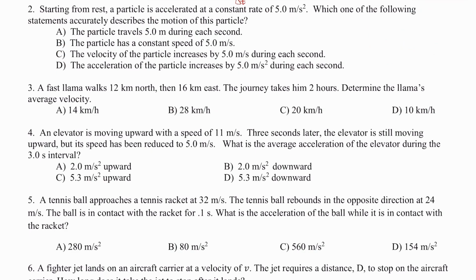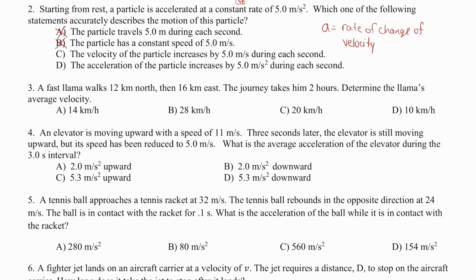Number 2, starting from rest, a particle is accelerated at a constant rate of 5 meters per second squared. Which of the following statements accurately describes the motion of the particle? A, the particle travels 5 meters during each second. That is not true. The definition of acceleration is the rate of change of velocity. B, the particle has a constant speed of 5.